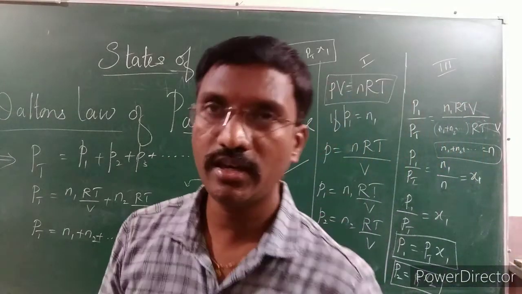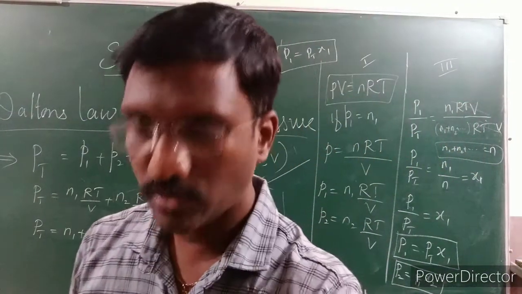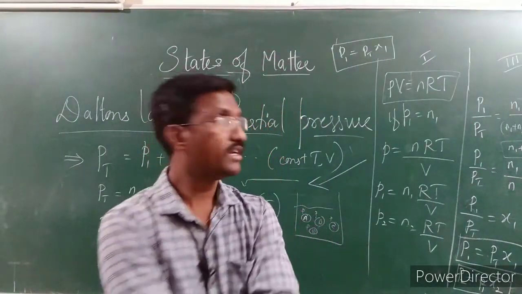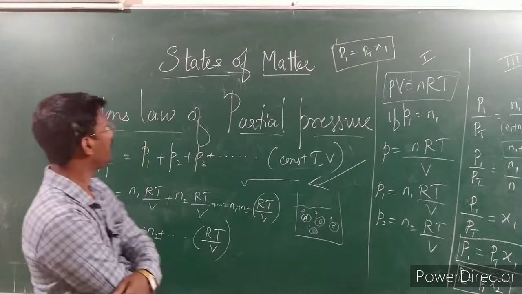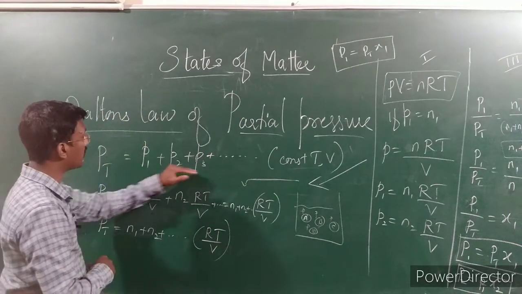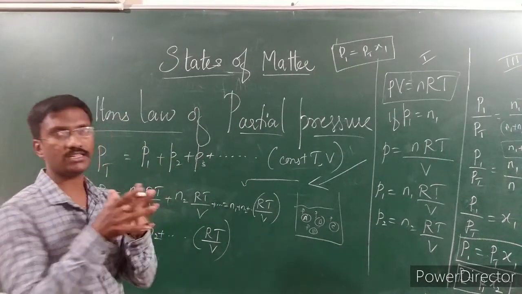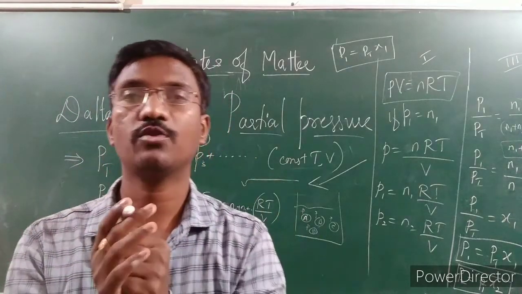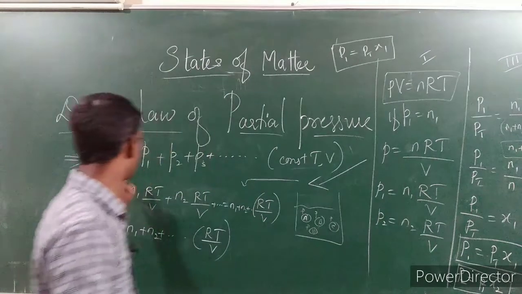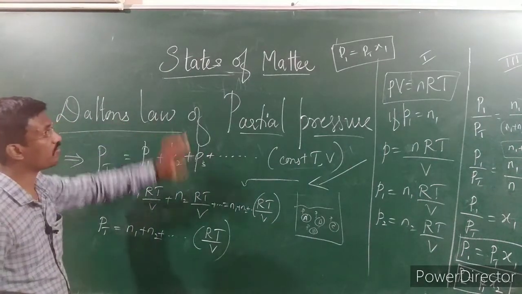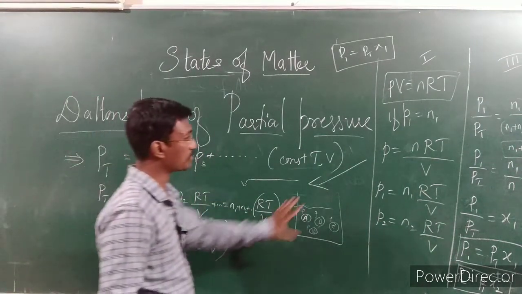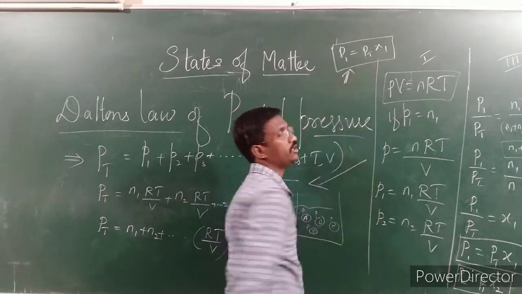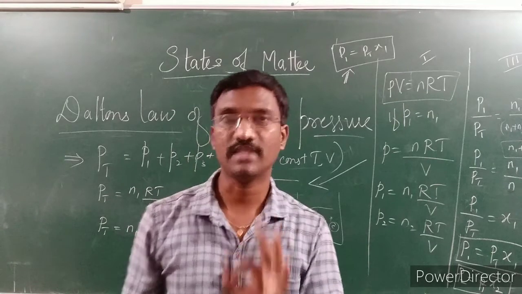The clear thing here is that Dalton's partial pressure explains that the individual pressures of non-reactive gases together form the sum of partial pressures. This is called Dalton's law of partial pressure, and by this expression we have derived the formula P1 is equal to Pt into X1. You have to remember this expression.